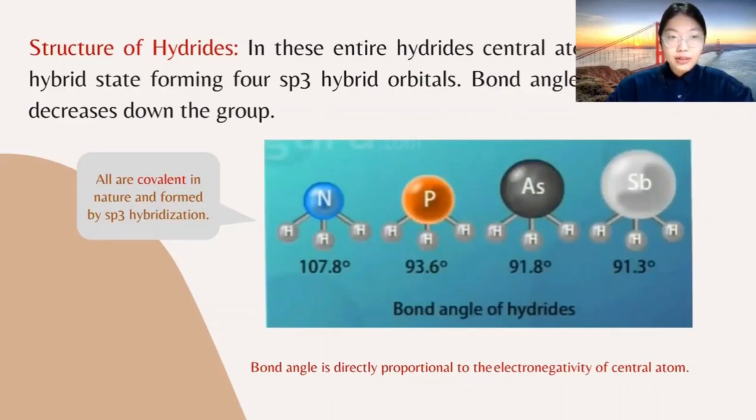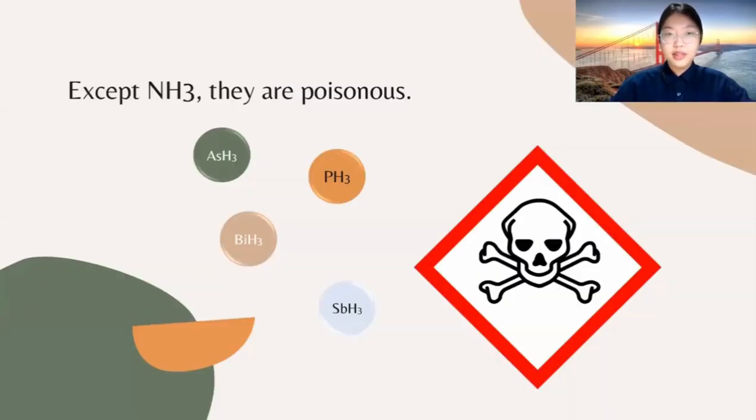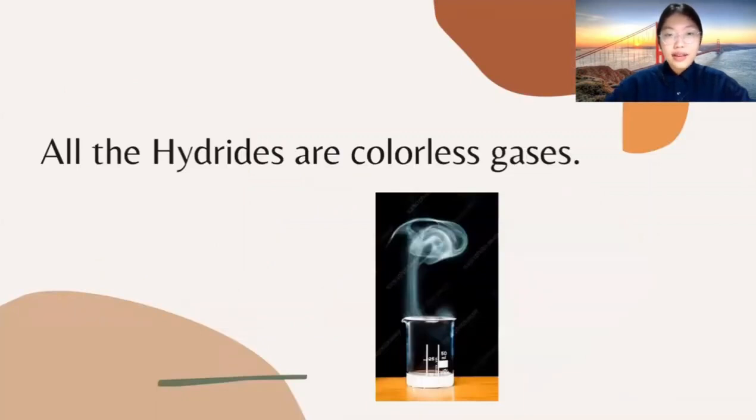In this group, all the elements are covalent in nature and formed by sp3 hybridization. Bond angle is directly proportional to the electronegativity of the central atom. Due to the presence of a lone pair of electrons on the central atom, this hydride acts as a Lewis base. Hence, the basic character of these hydrides decreases down the group. After that, except for ammonia, they are all poisonous. All the hydrides are colorless gases.